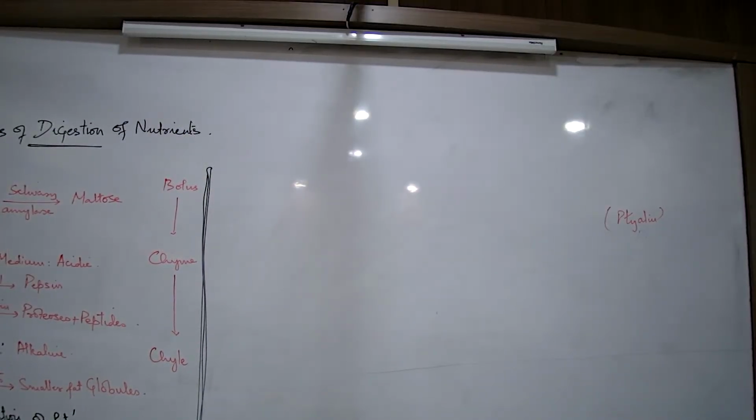Check spelling. EMULSIFICATION. Explain the process of emulsification of fats. Write out the answer.